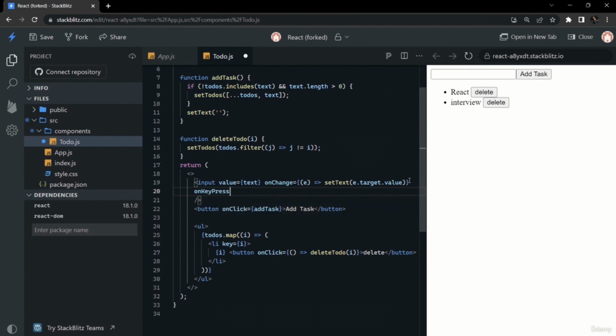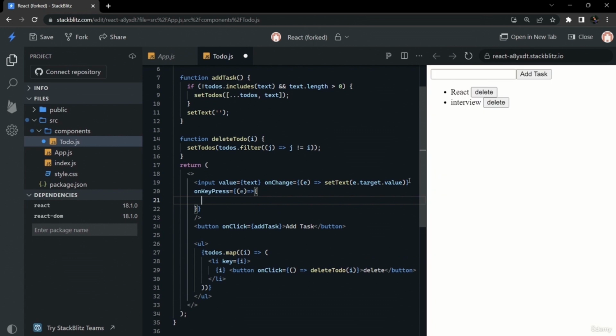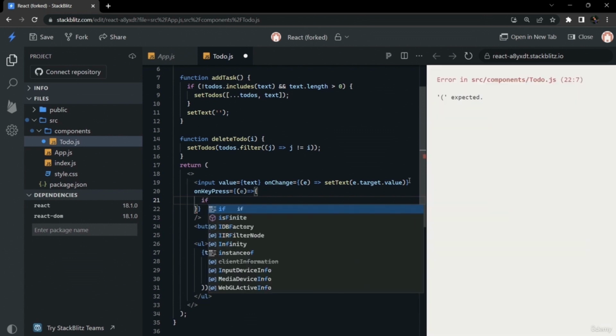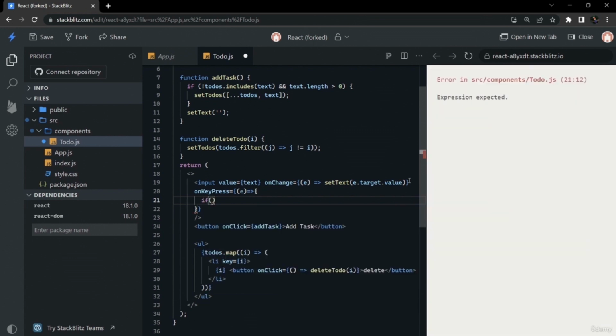So we can add another functionality. This is optional. On clicking enter, we need to add the task also. For that we can add the on key press event, and check if the key is enter.